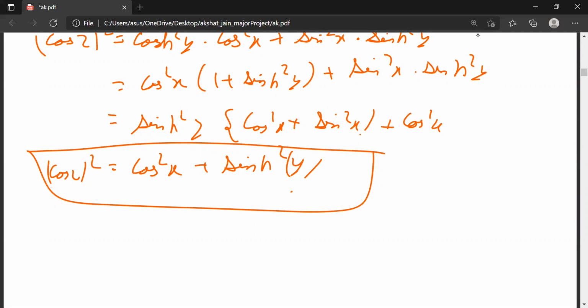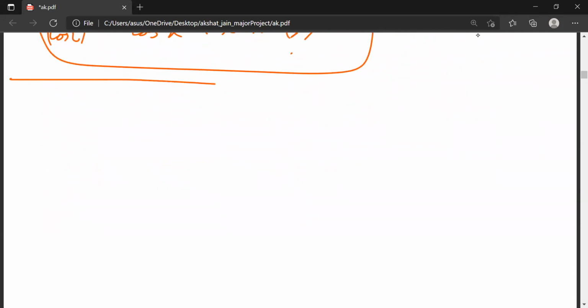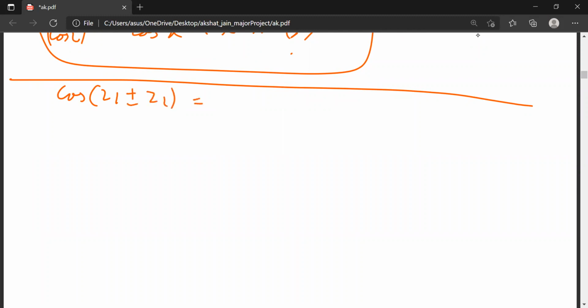So now we will do some more things, like these properties you should learn as well. What is cos of z1 plus minus z2? It is the same as we are using in trigonometry.